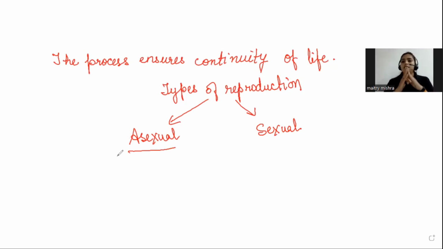That means a single parent can give rise to their young ones. In this case, we call it asexual reproduction. That is, when a single parent is capable of giving rise to its young ones, that is known as asexual reproduction. So only one parent is involved.